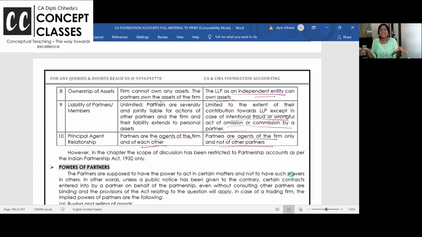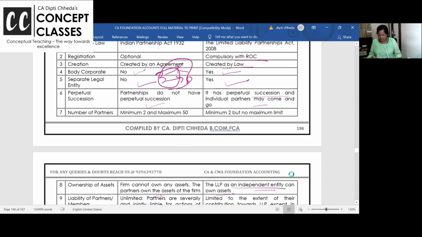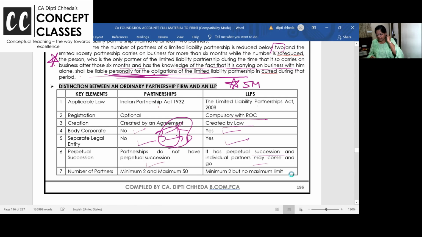All the partners in the LLP work like how directors work in a company. But the only thing is, it's not a company, so we don't call them directors. We will call them, what will we call them, designated partners. Working partners, like here there are working partners, here there are designated partners and other partners of LLP. Take your time. Is this clear to all of you?